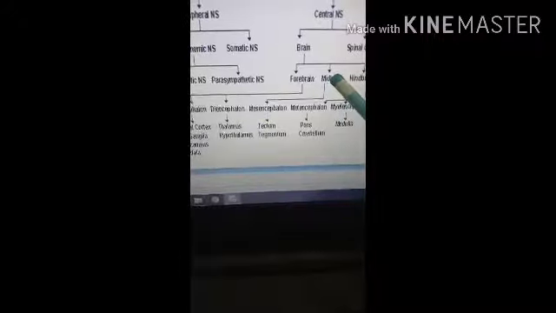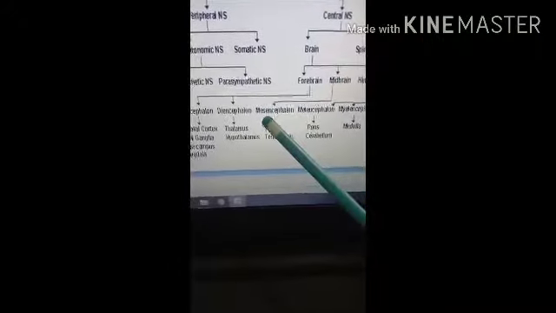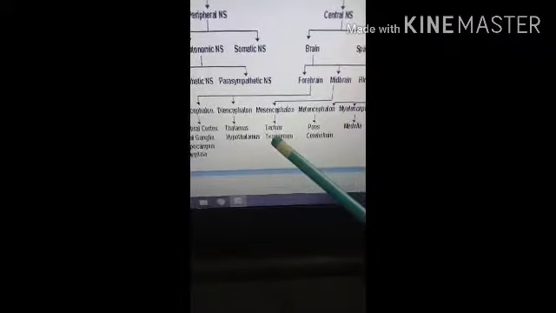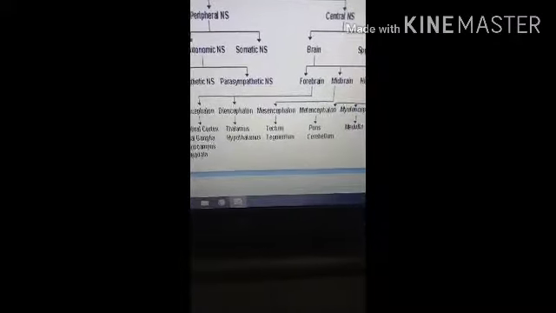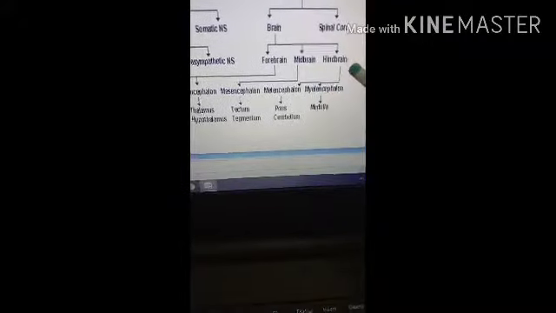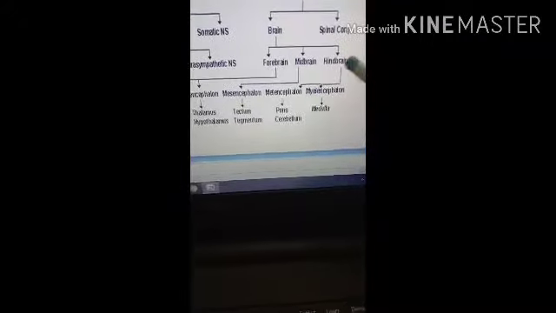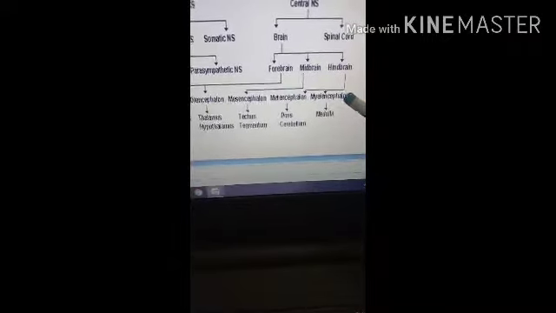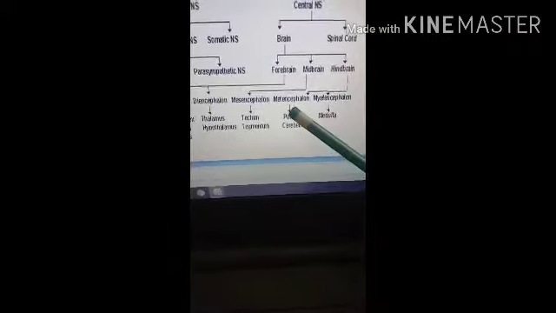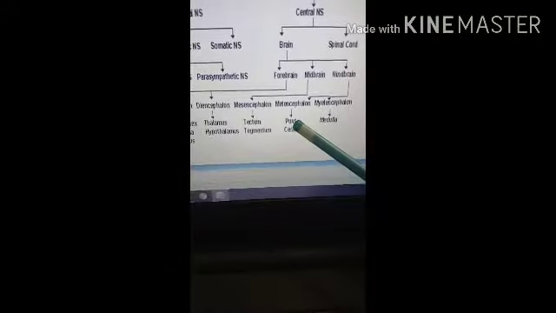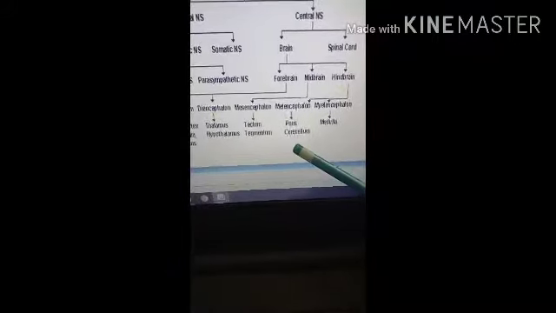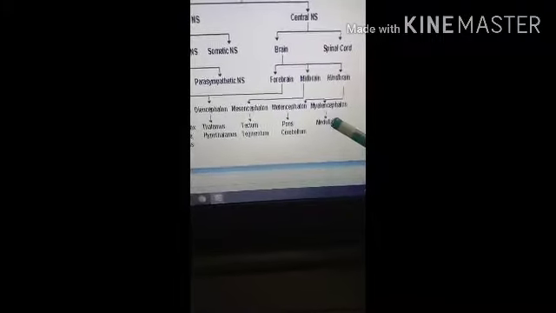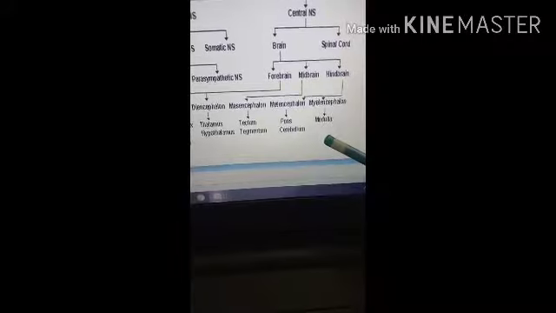So here you can see the midbrain is formed from the primary vesicle, that is the mesencephalon, and it has the parts tectum and tegmentum. Then the third part is the hindbrain or the rhombencephalon. The hindbrain is again divided into the metencephalon and the myelencephalon. The metencephalon gives the derivatives pons and cerebellum, and the myelencephalon gives the derivative medulla oblongata.